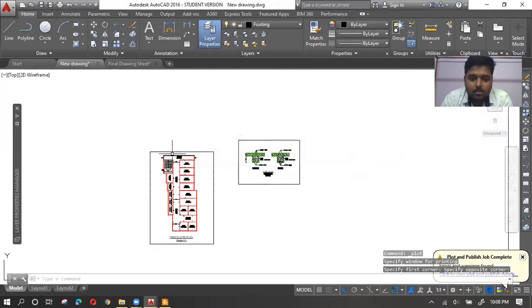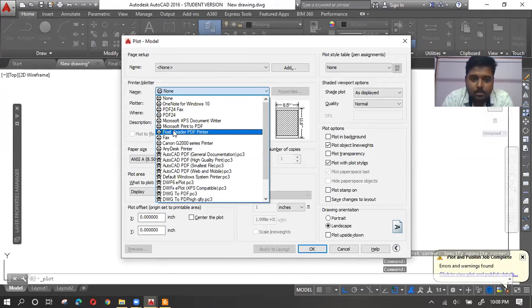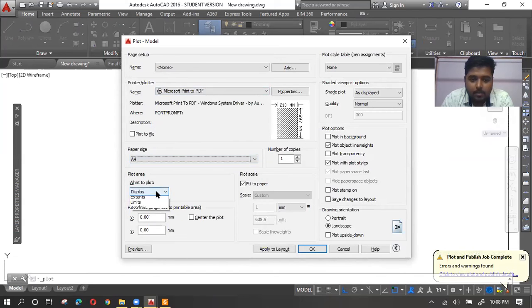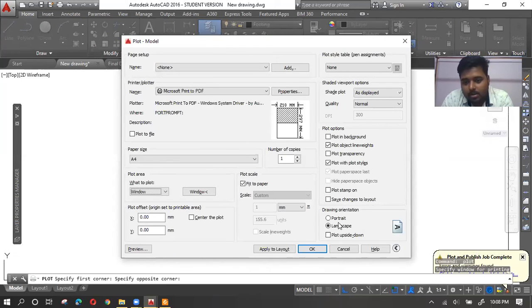So obviously, if I am saving them within an A4 sheet, the way it will be shown in a PDF, it will be printed the same, right?